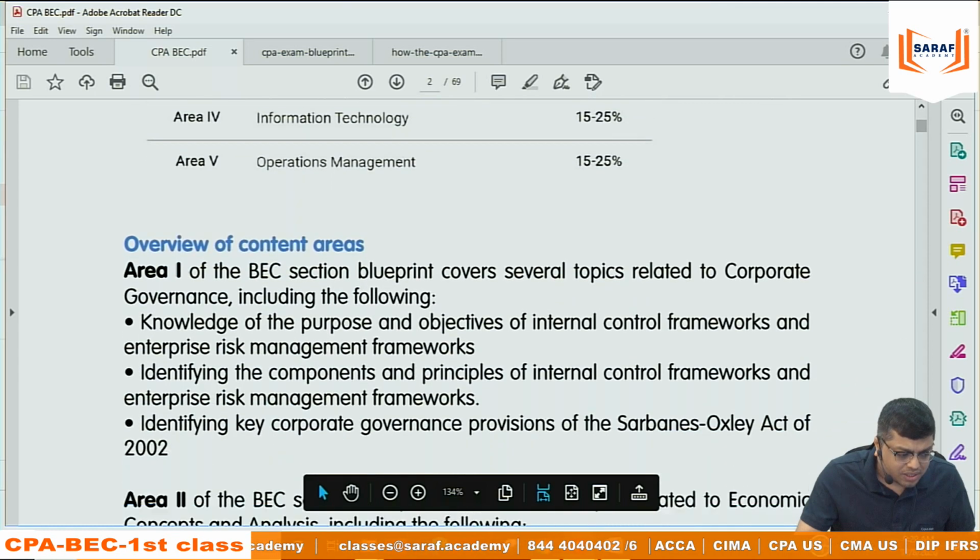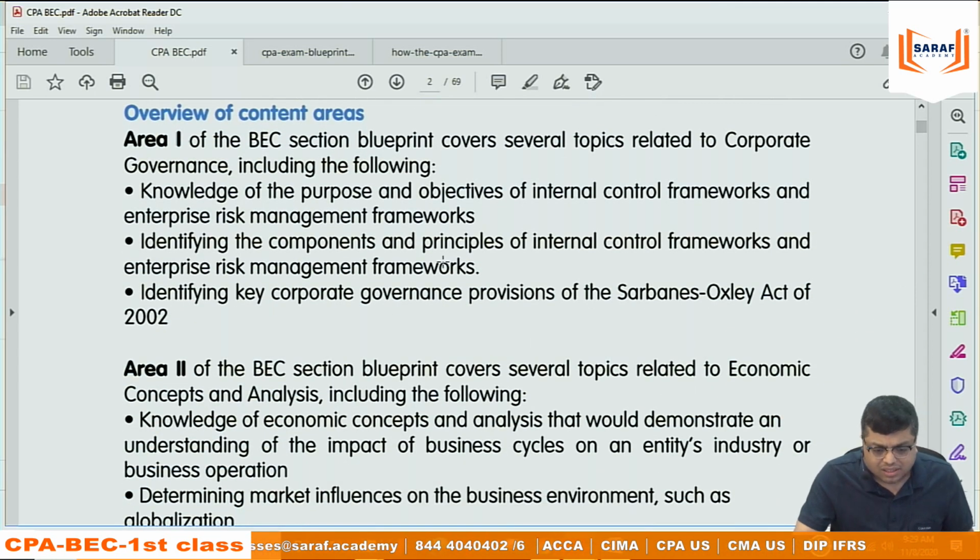Now, in the corporate governance area, it is talking about internal control, executive, non-executive directors, SOX rules. That is in corporate governance. There is no calculation. Theoretical, interesting. I will not say it is boring. This is an interesting area, but it's pure theoretical.